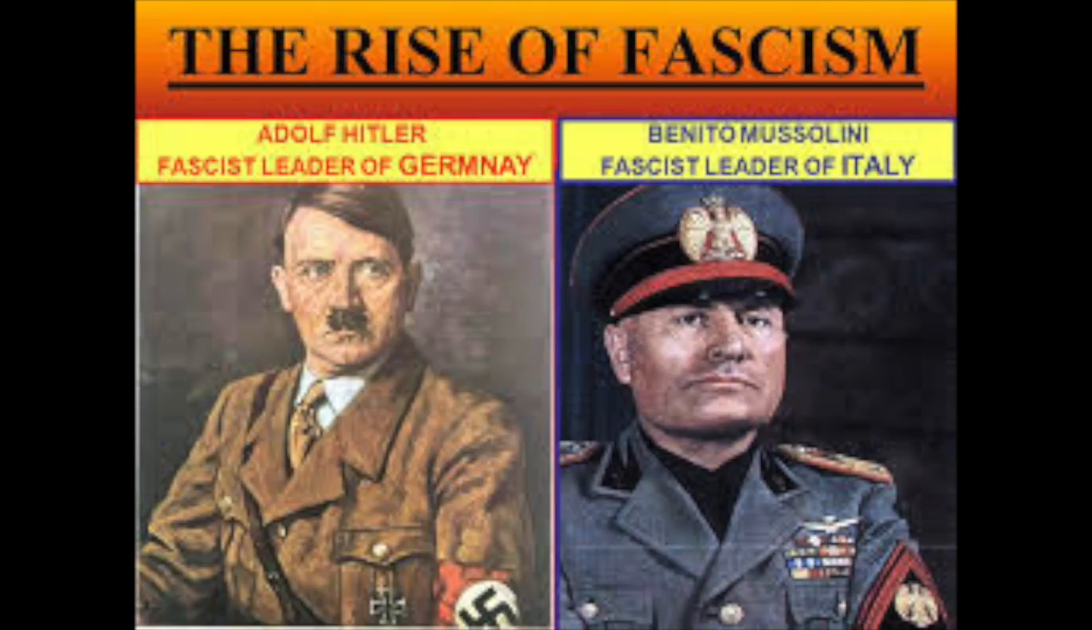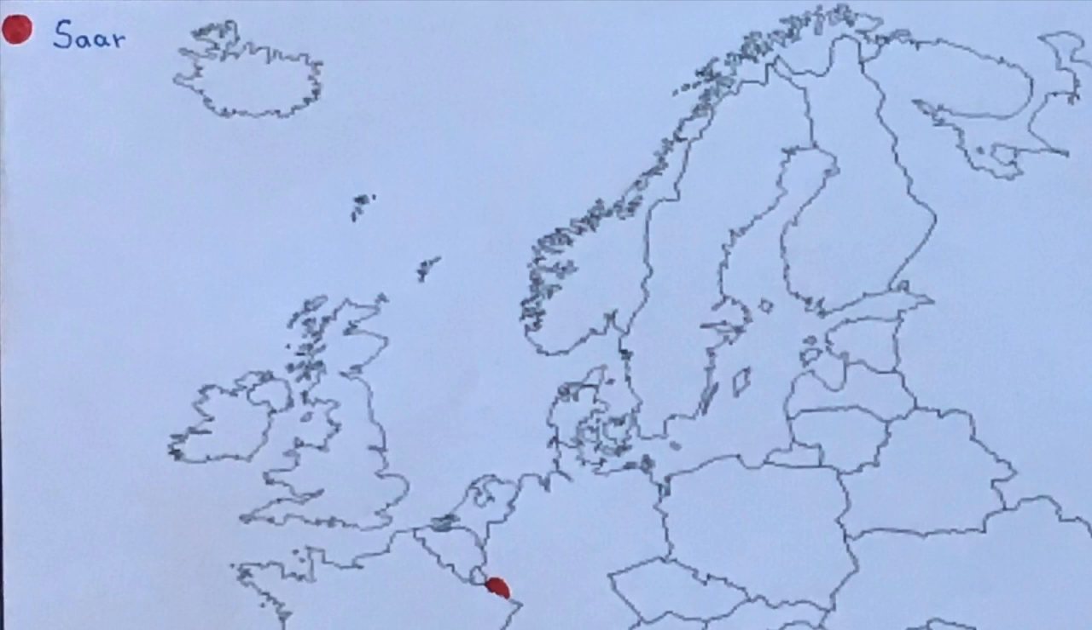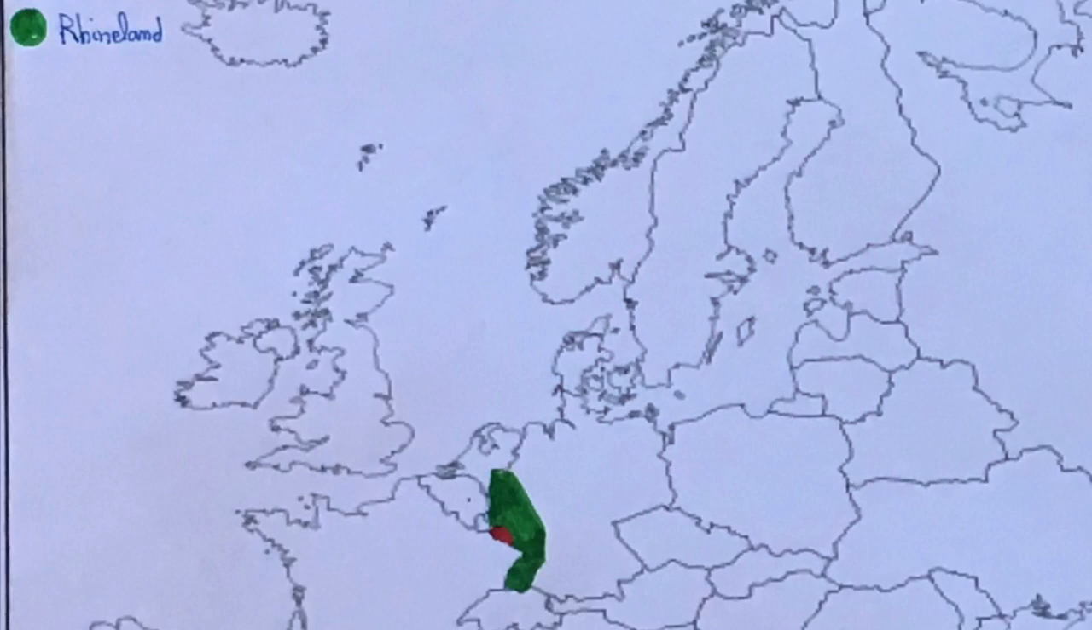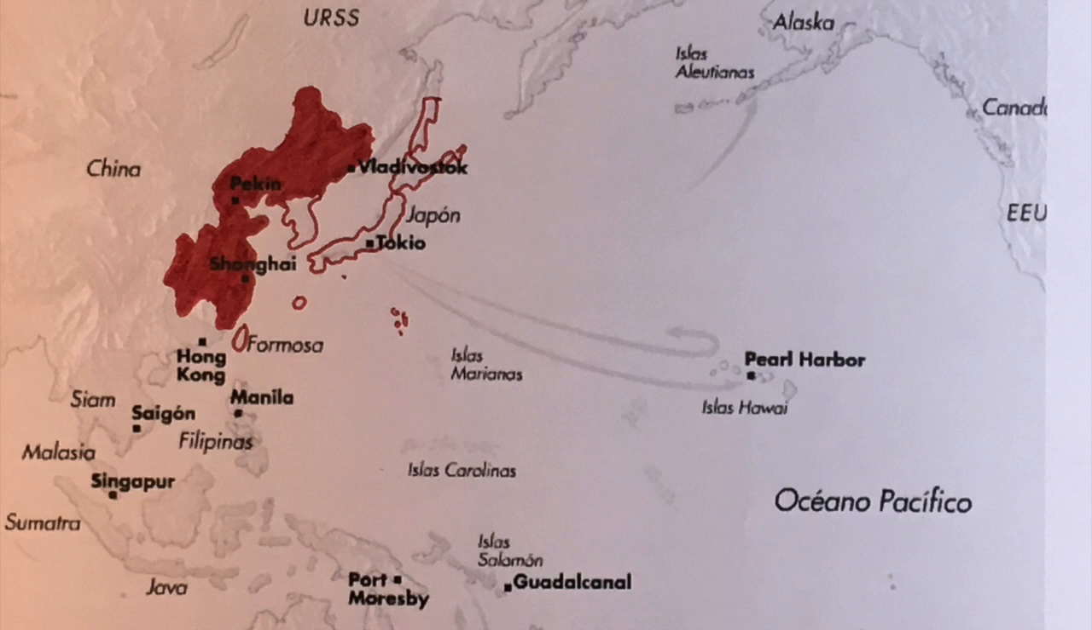One of the main causes was the rising powers at this time, such as Nazi Germany, led by Adolf Hitler, fascist Italy, led by Benito Mussolini, and the Japanese Empire. Germany invaded the Sudetenland, Czechoslovakia, and Austria. There was also the occupation of Manchuria and the north of China by the Japanese.